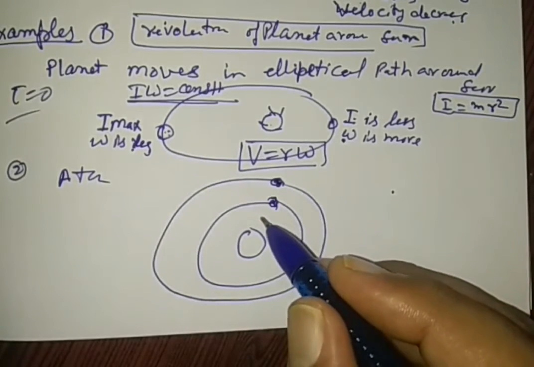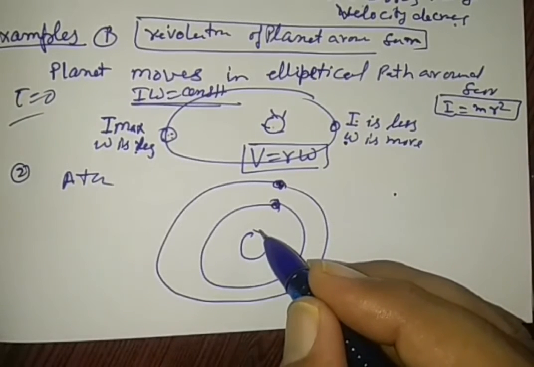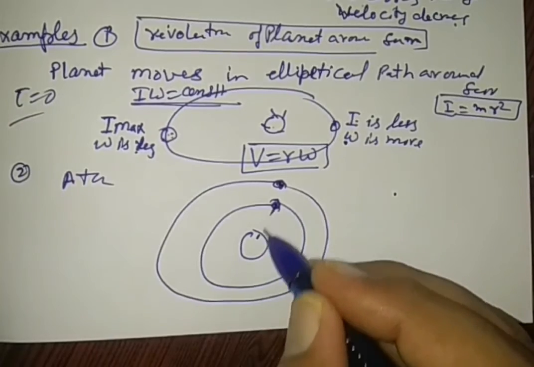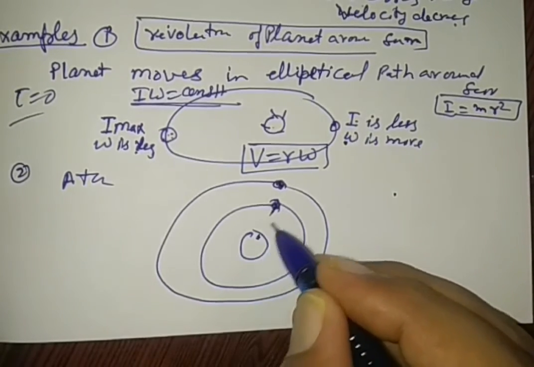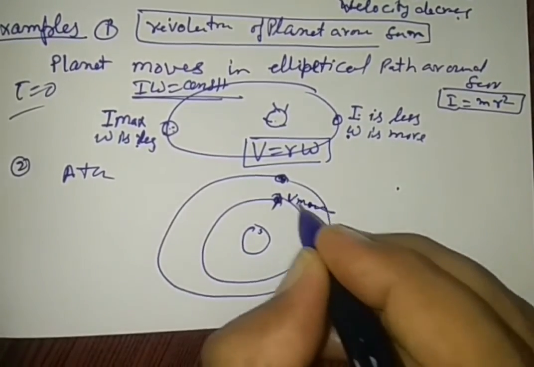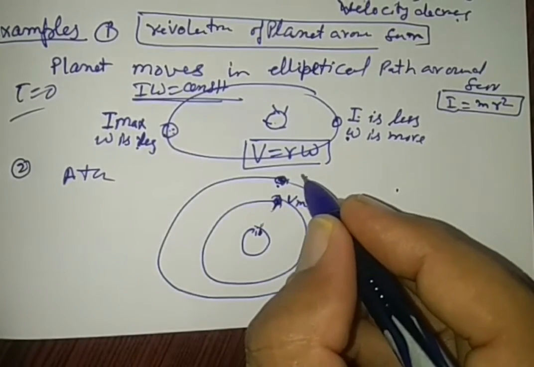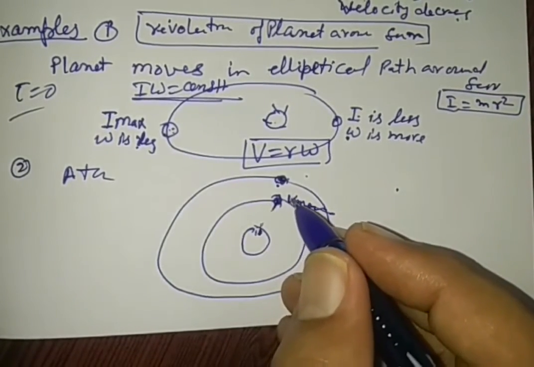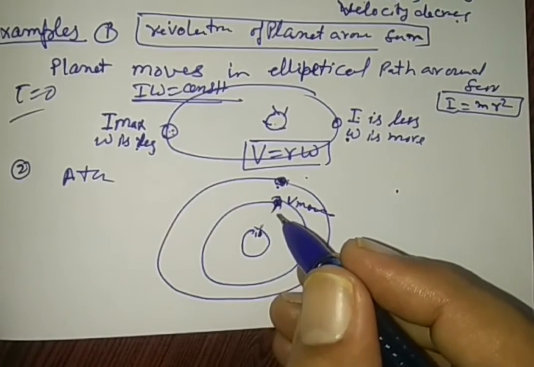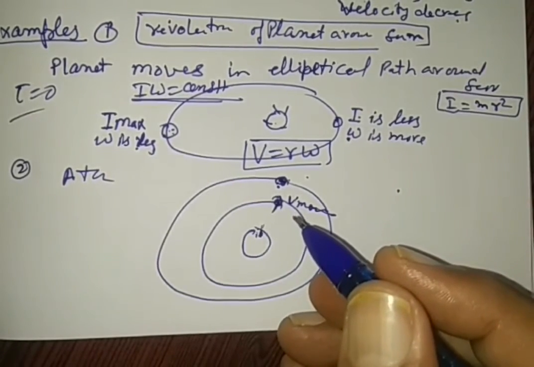Where the moment of inertia of the electron is less, velocity is more. Where the moment of inertia is more, velocity is less. So when the electron moves away from the nucleus, its velocity decreases. It is because of the principle of conservation of angular momentum.